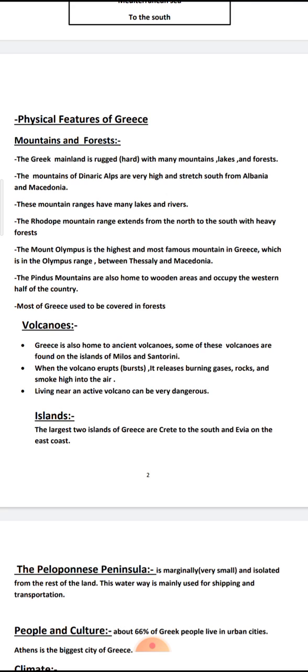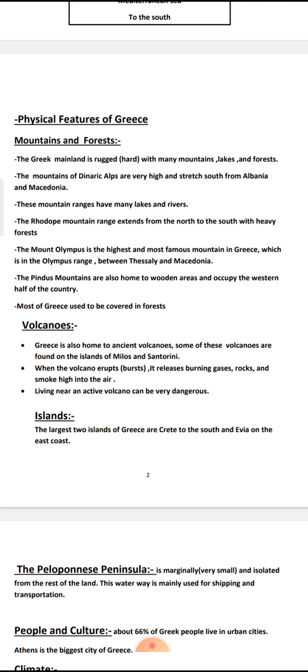If I ask you, tell me the most famous mountain in Greece, the highest and most famous is Mount Olympus, which is the Olympus range between Thessaly and Macedonia. Skip these countries, but you have to know that Mount Olympus is the highest and the most famous mountain in Greece. Okay.